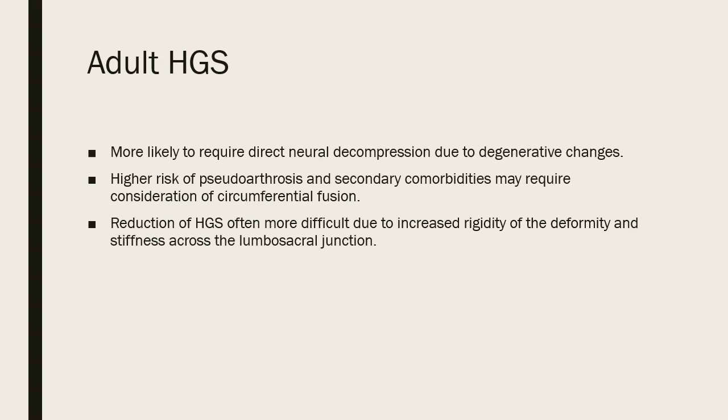Adult symptomatology stems more frequently from degenerative changes and foraminal stenosis from facet arthropathy. Thus, they may require direct decompression during the procedure. Reduction of a high-grade spondylolisthesis in adults may be more challenging due to increased rigidity of the deformity and stiffness across the lumbosacral junction.